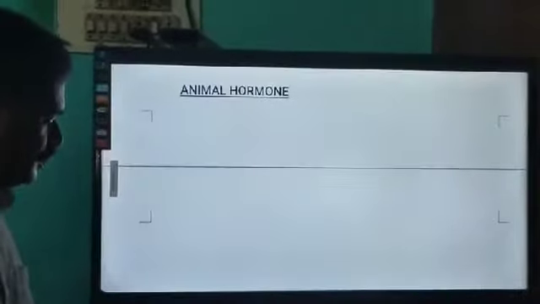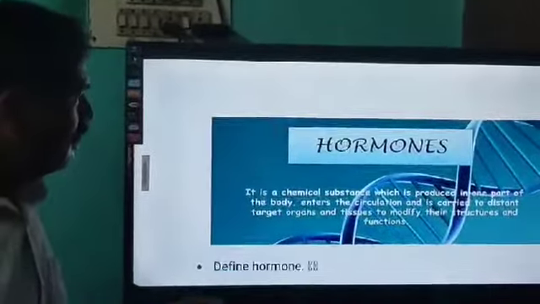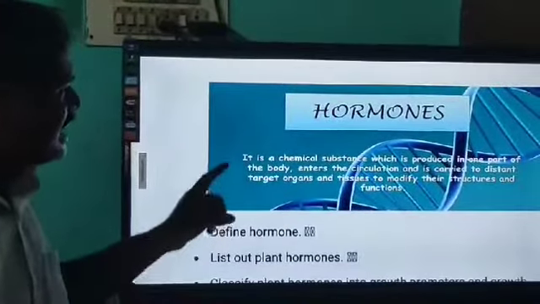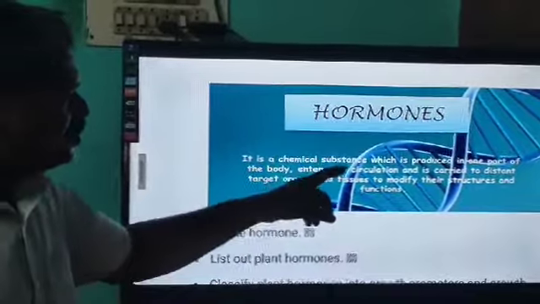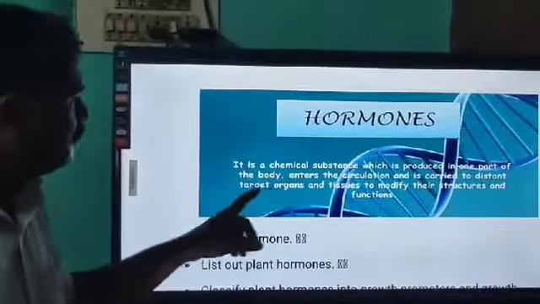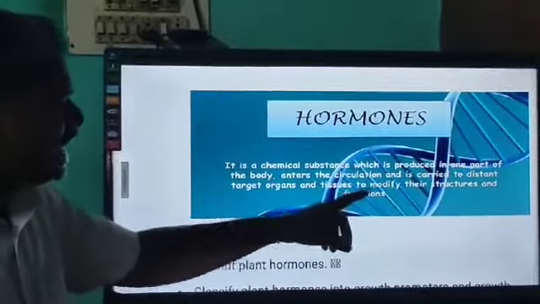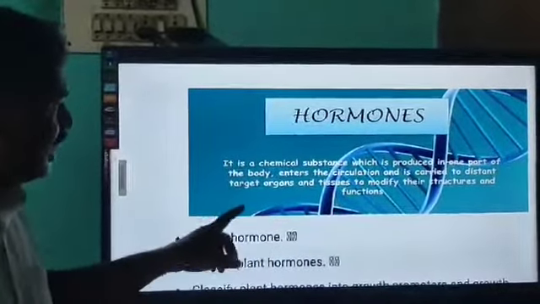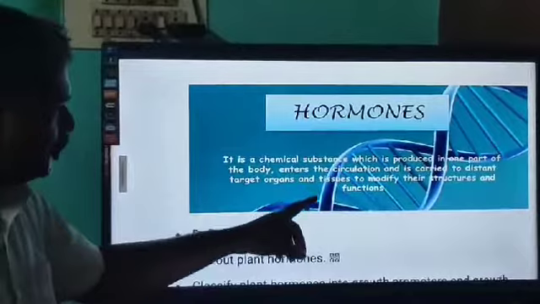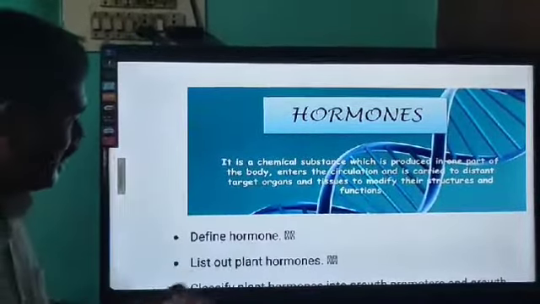Animal hormone is a chemical substance which is produced in one part of the body, enters the circulation and is carried to distant target organs and tissues to modify their structure and function.